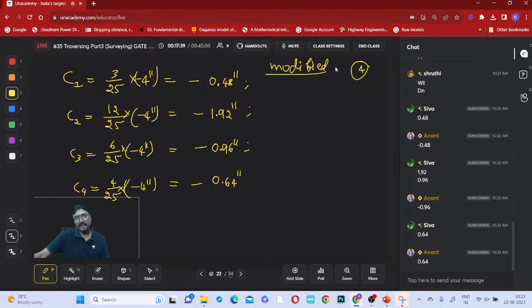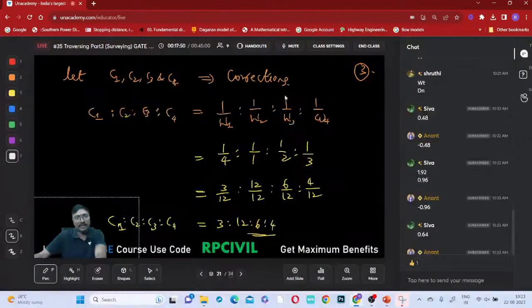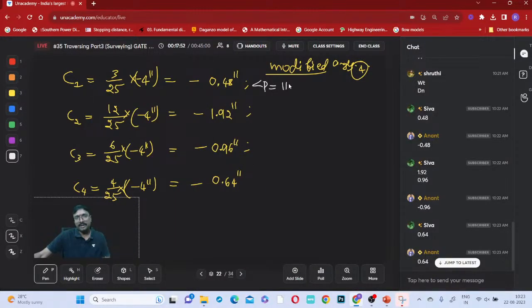Now tell me, what are the modified angles, if you just observe? Angle P will be equal to how much? First, how much is it given? 110 degrees 20 minutes 48 seconds, right? Minus 0.48 seconds, right? How much does it come to be, everyone?